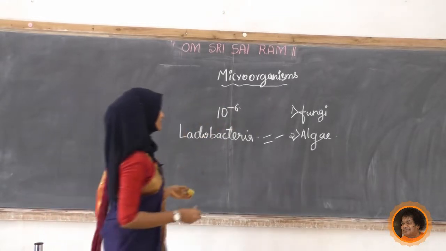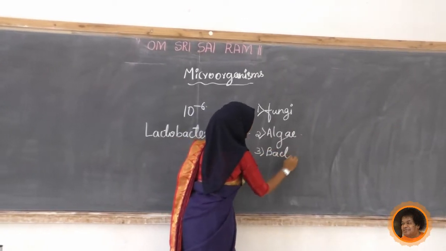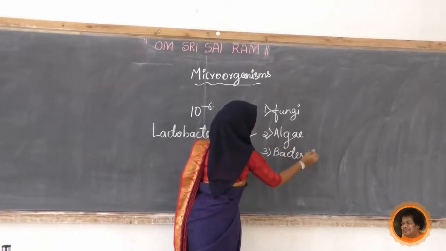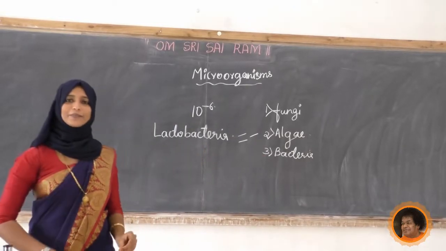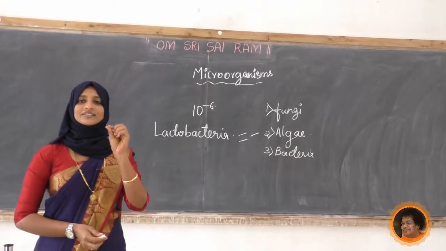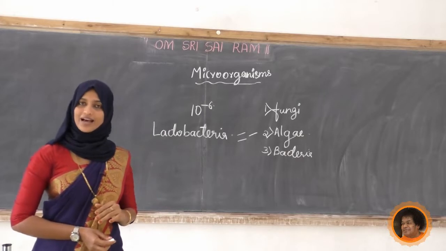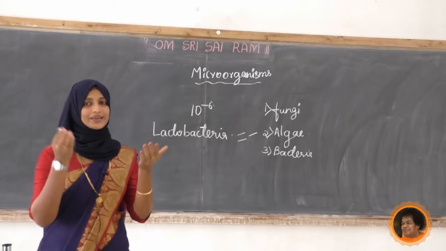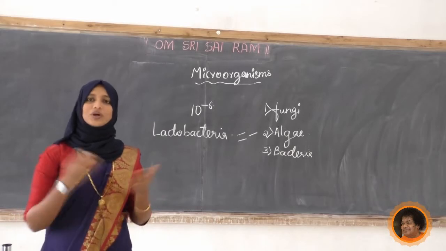So I will write here the third one, bacteria. Yes, bacteria. Now can you give an example for bacteria? Any other example? One more I will tell you, student. See, after the death of any plants or animals, or any parts of the plant body, what will happen?